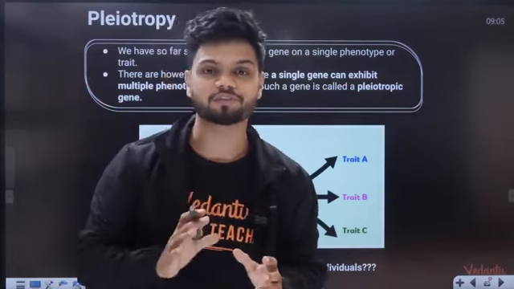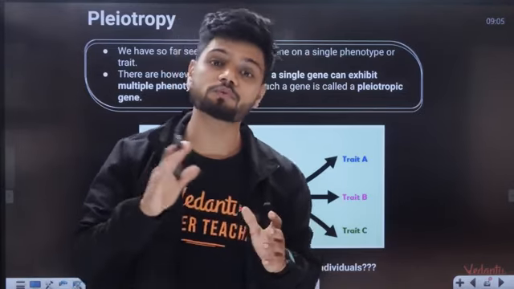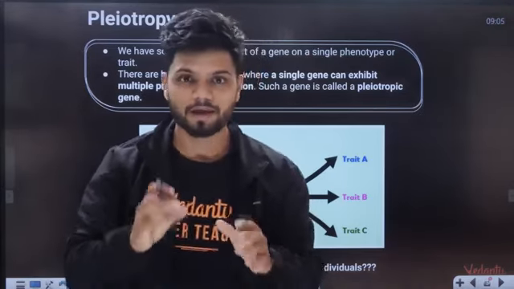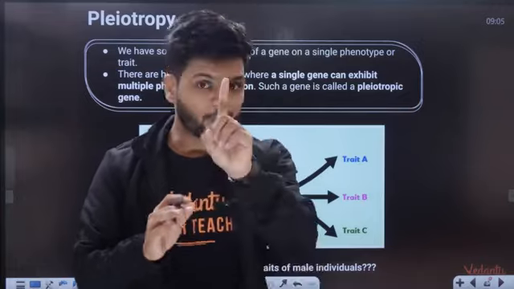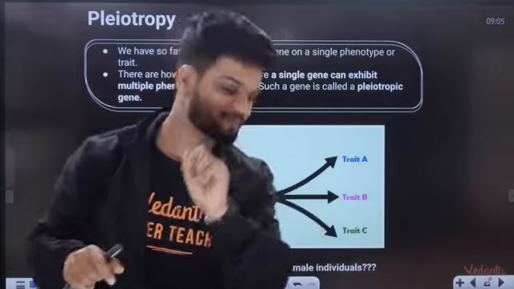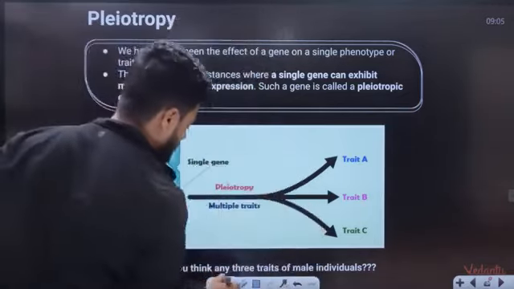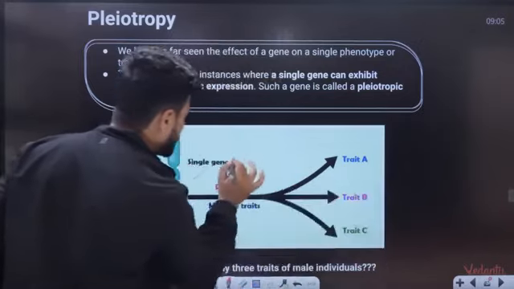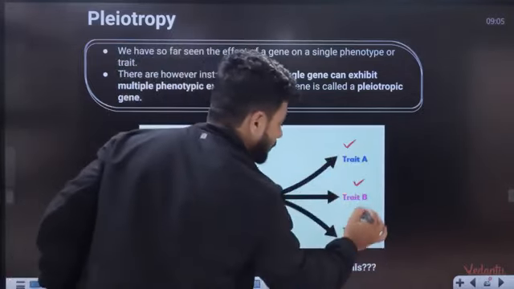Very important, many questions have come from here. Now pleiotropy is the opposite of polygenic inheritance. In pleiotropy, what happens is one gene, many effects. So can you see here? A single gene, students, a single gene will have multiple expressions.